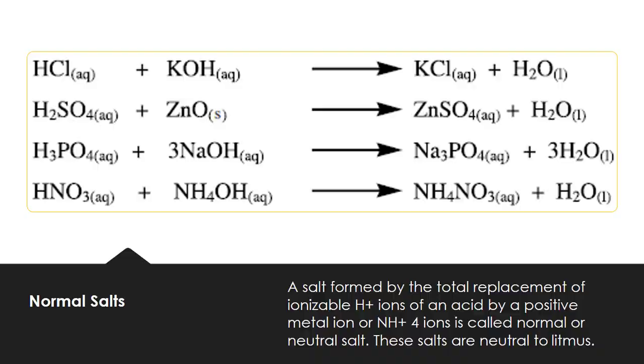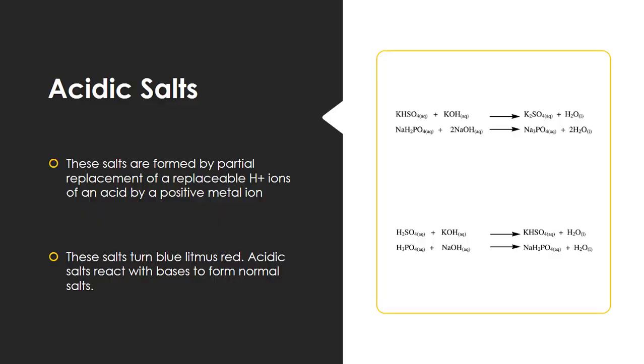The next is acidic salts. How do we define them? Acidic salts are formed by partial replacement of the replaceable hydrogen ions of an acid by a positive metal ion. Partial replacement means the acid we are using must have more than one hydrogen ion.